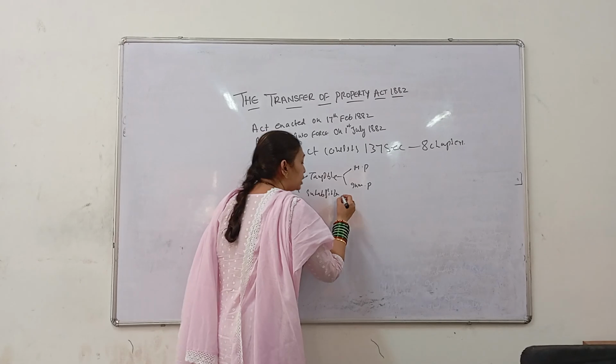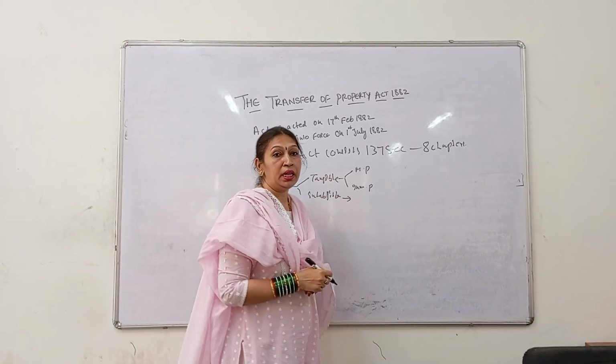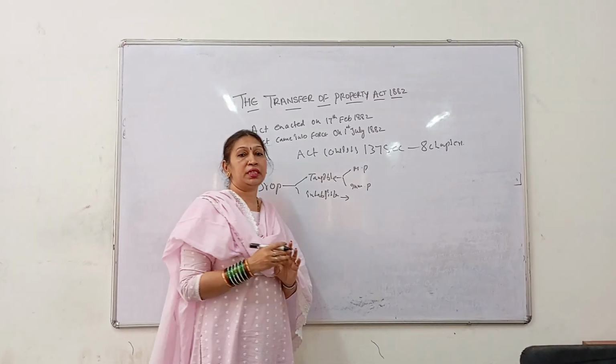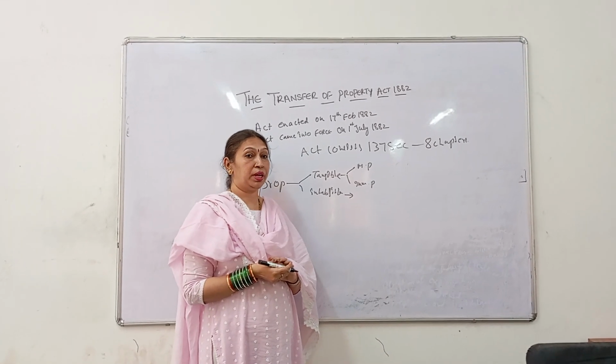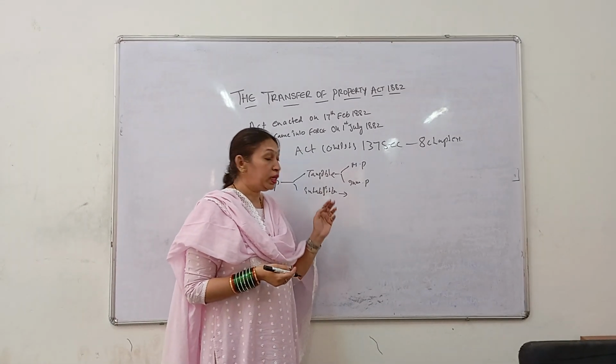Coming to intangible property, the main thing is that it cannot be seen or felt, but we still call it property. That is a very important thing. For example, goodwill, trademarks, and copyrights all come under intangible property.